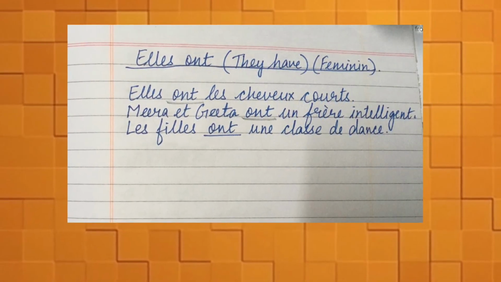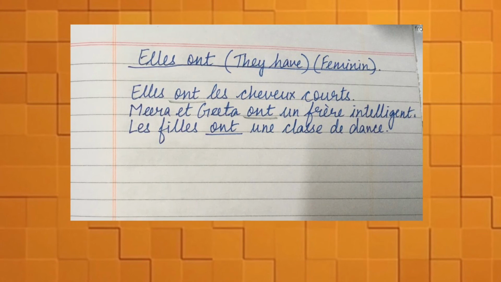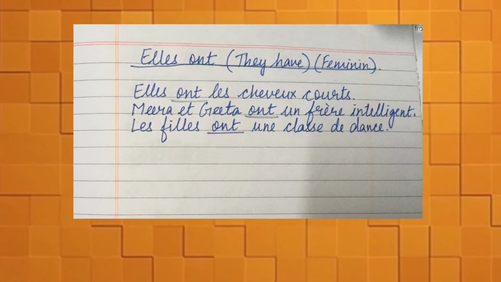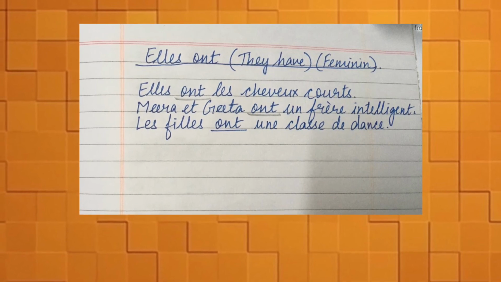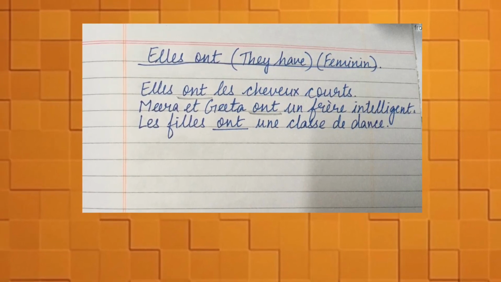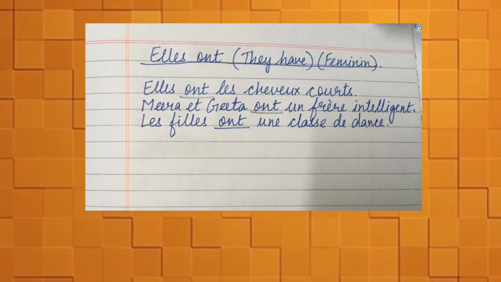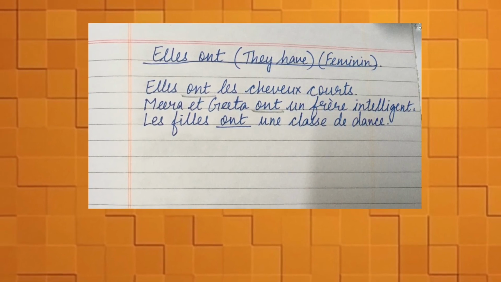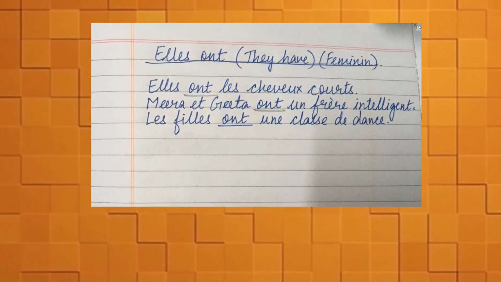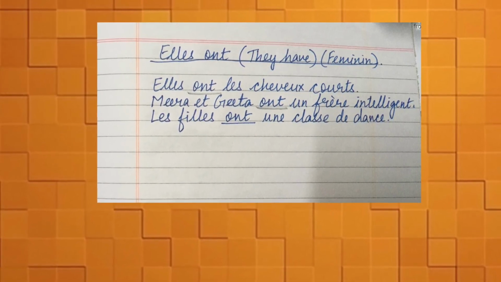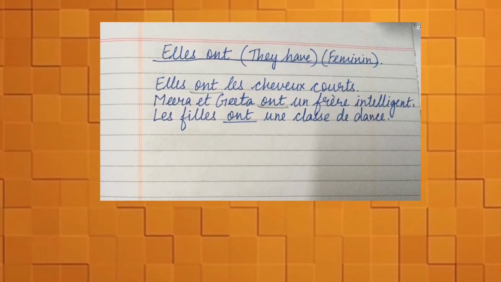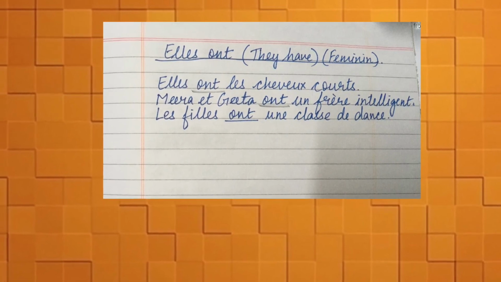Now comes "elles ont". "Elles ont" means they have. It is used for feminine things. First sentence can be "Elles ont les cheveux courts", means they have short hair. Next is "Mira et Geeta ont un frère intelligent", means Mira and Geeta have an intelligent brother. Next is "Les filles ont un cours de danse", means the girls have a dance class.